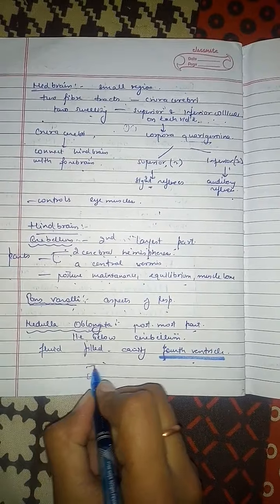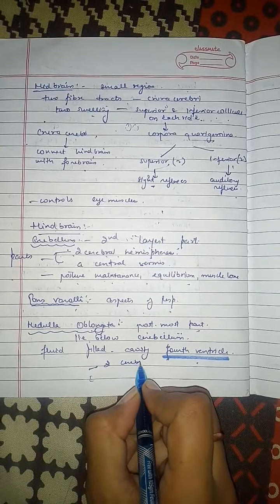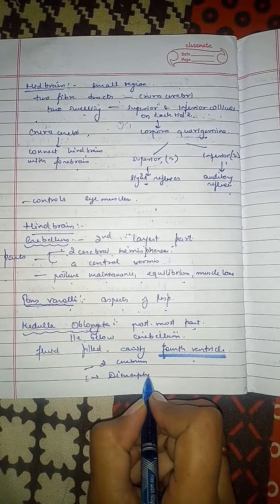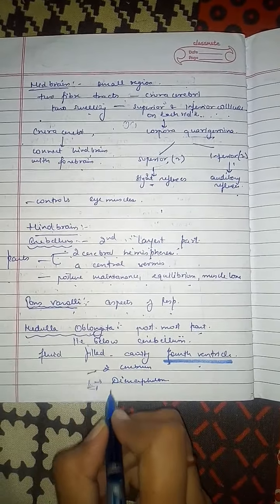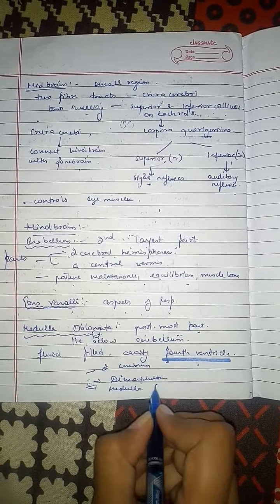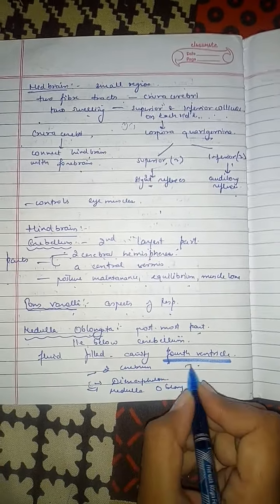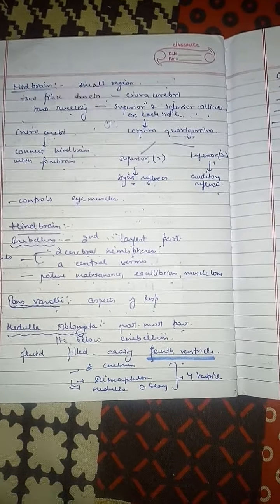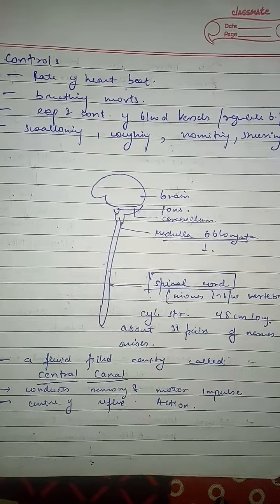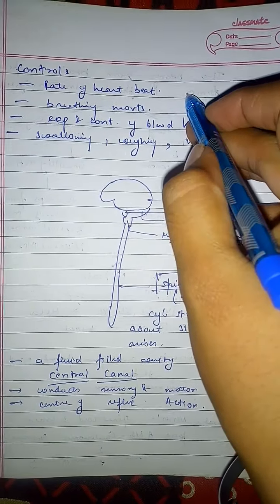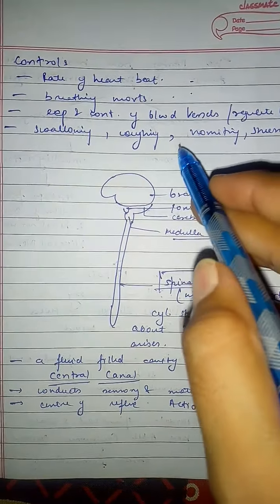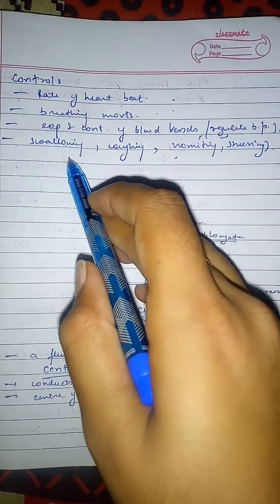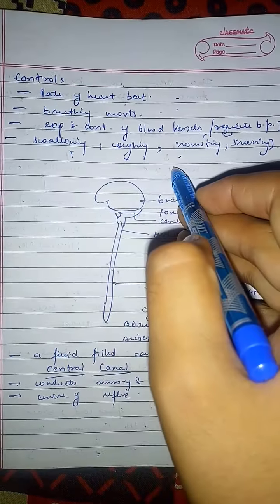Four ventricles are present: two are present in the cerebrum, one is present in the diencephalon and the fourth is present in the medulla oblongata. These four ventricles have cerebrospinal fluid which prevents the brain from shock. Now the function of the medulla oblongata is that it controls heartbeat, breathing movements, expansion and contraction of blood vessels, which means it regulates blood pressure. It also controls swallowing, coughing, vomiting, and sneezing.